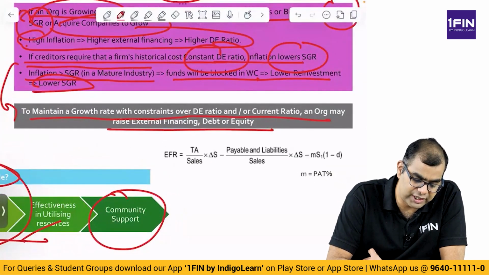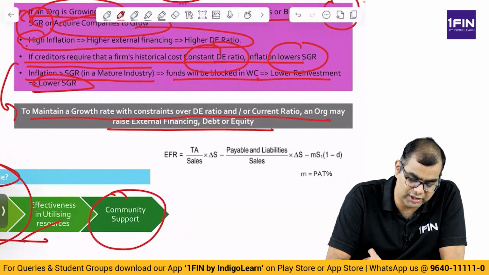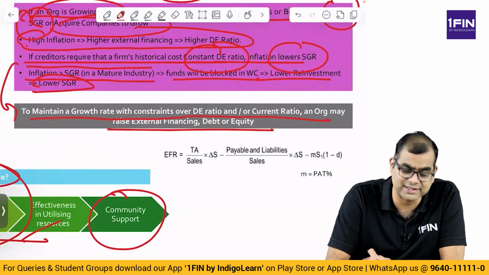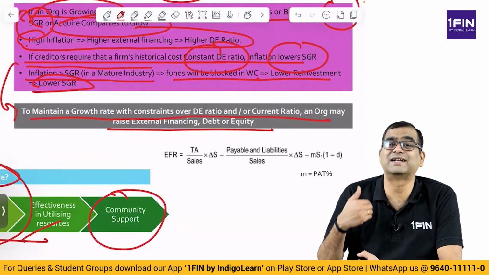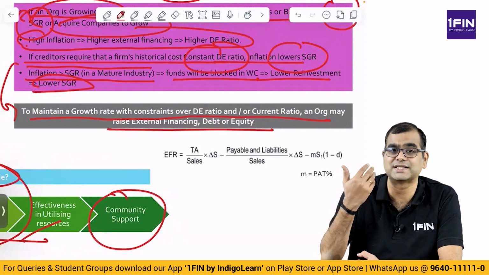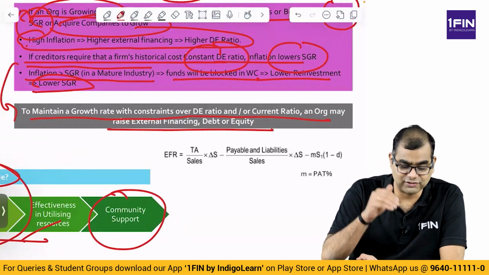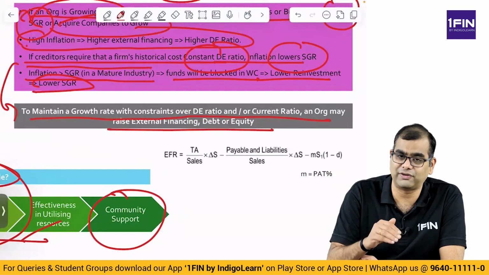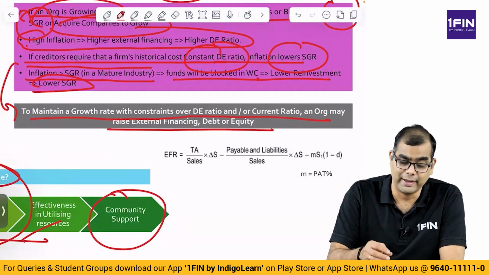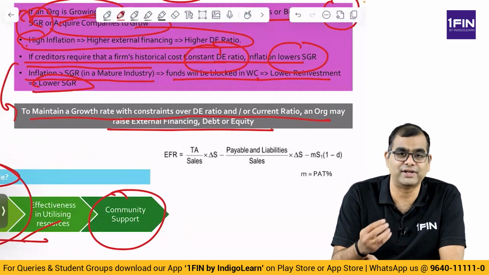To maintain a growth rate with constraints over debt equity ratio and/or current ratio, an organization may raise external financing, which can be debt or equity. So, they are talking about external financing. How much external financing is required? For that, they have given a formula. Okay. Now, I have solved this problem earlier without using the formula. We will go and look at that solution. But by using this formula also, we will get a very similar solution.